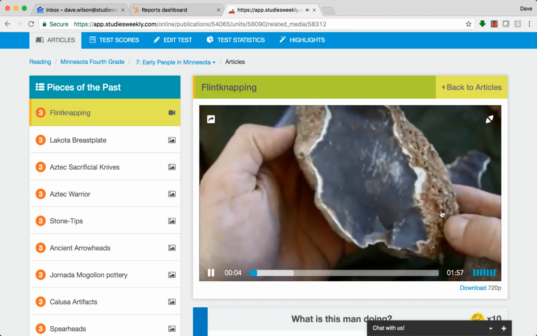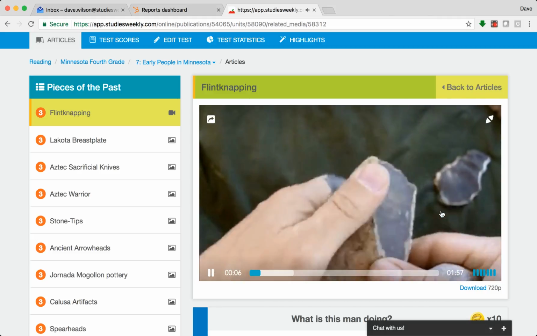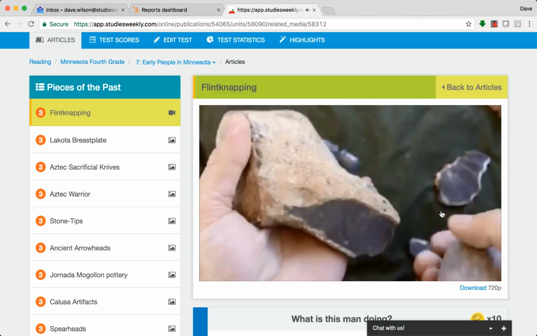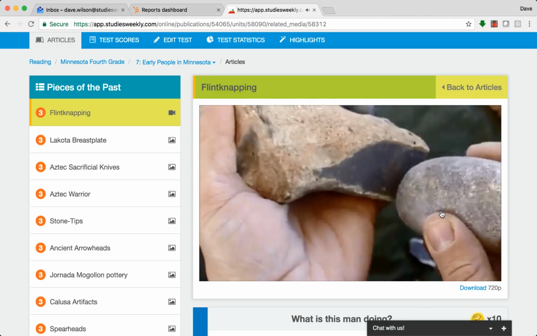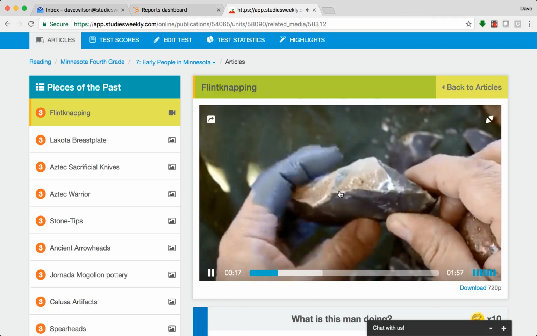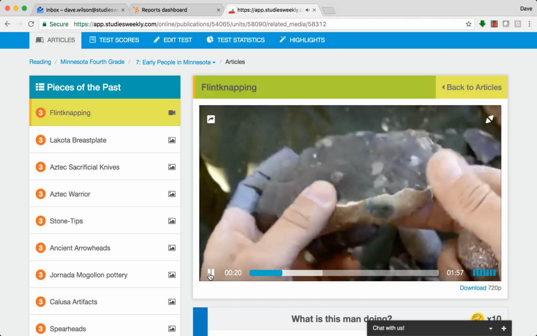In fact, if you've watched the new version of Jungle Book, the one that just came out a year or two ago, you'll notice that Mowgli at a certain part goes through, picks up a couple rocks, and creates a couple of arrowheads. He's actually using the flint knapping technique. So something you can show your kids.